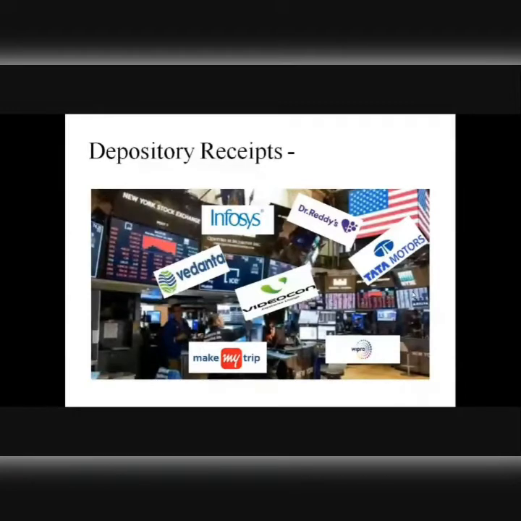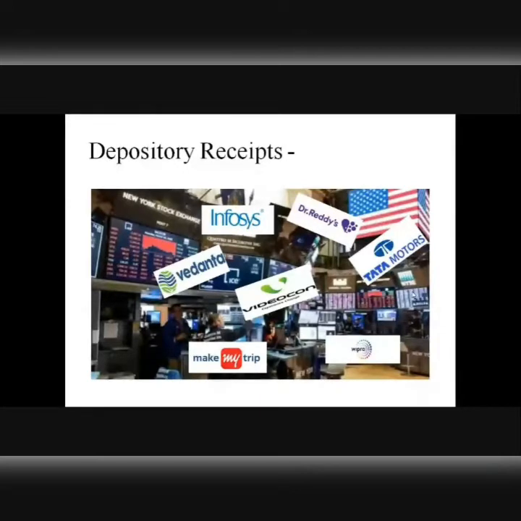So to understand how a company can issue depository receipts and then have dual listing, cross listing, listing in another exchange apart from its domestic stock exchange, we need to understand the concept of what DR is. On your screen you can see names of some Indian companies like Infosys, Dr. Reddy's, Tata Motors, Videocon, Vedanta, MakeMyTrip, Wipro. Why are these companies shown on your screen? There is a purpose for that, right?